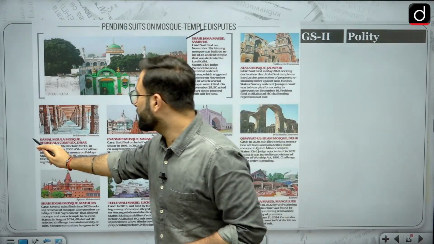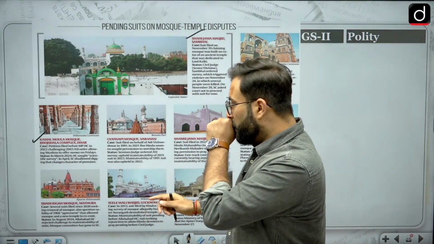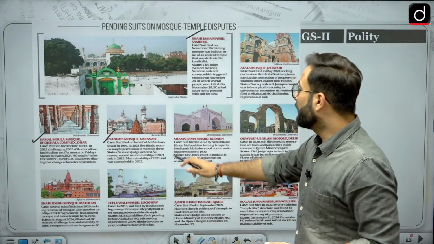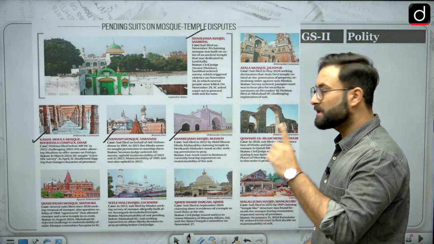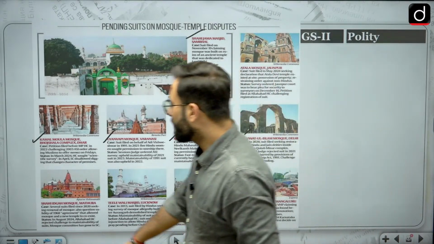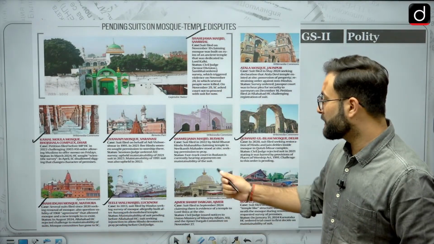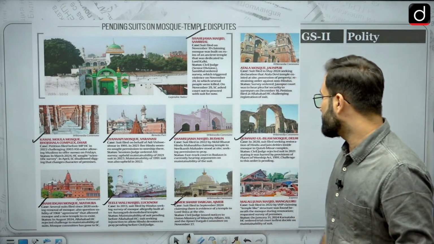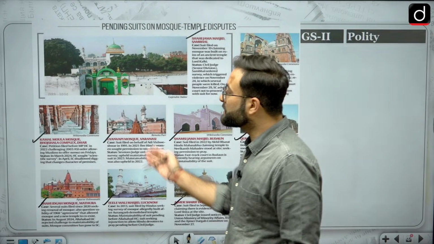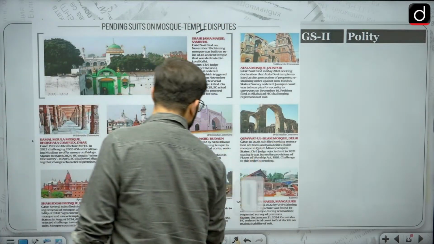Coming to the next one, that is Kamal Maula Mosque, that is there in Dhar. Okay, sorry, Gyanvapi, Varanasi, that issue you know that. Samsi Jama Masjid, that is there in Badaun. Okay, then Quwwat ul Islam, that is there in Delhi. Shahi Eidgah Mosque, that is in Mathura. Tile Wali Masjid, that is there in Lucknow. Ajmer Sharif Dargah, that is Ajmer, and Malali Juma Masjid, that is there in Mangaluru. Okay, so these are some of the disputed or the pending disputes which are there in front of the courts.